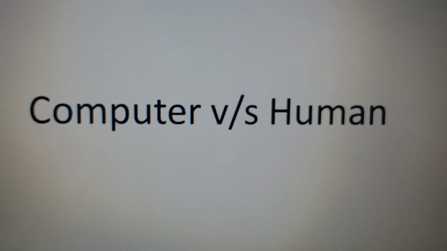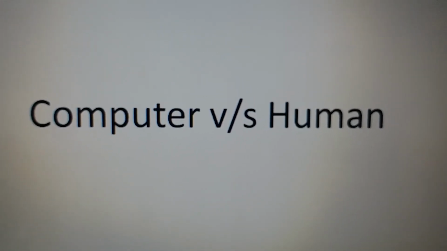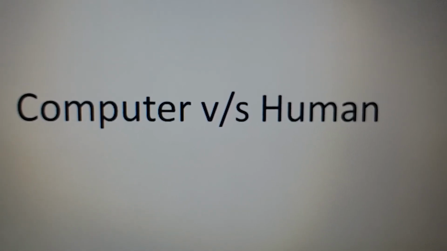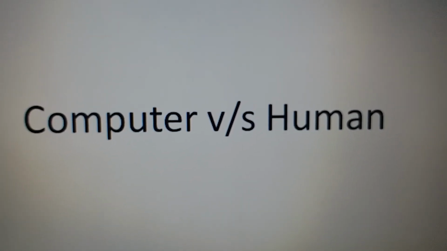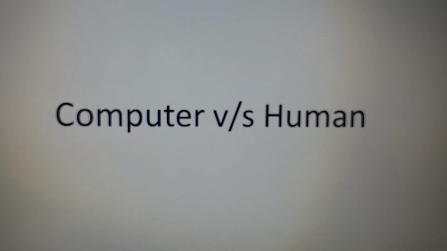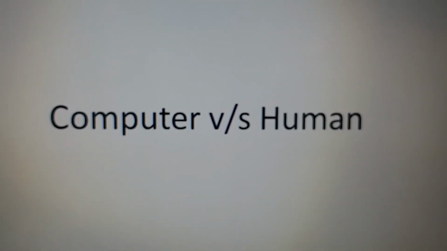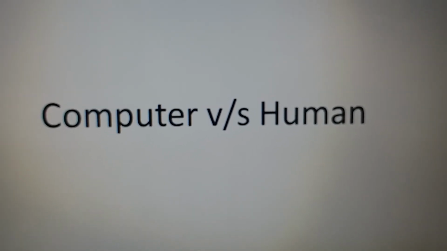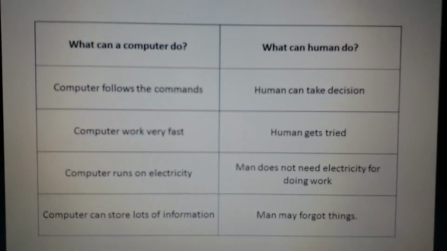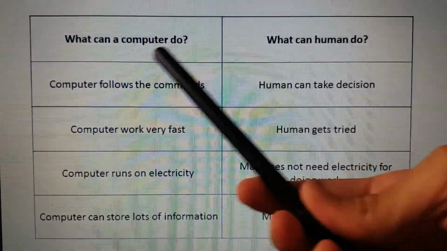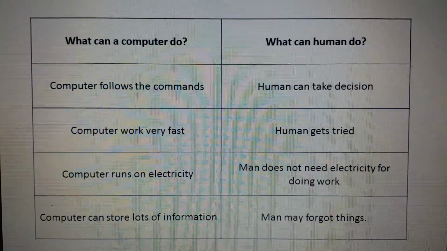So students, today we will learn about computer versus human. Means what computers do and what we human beings are doing. First of all, you all have to think about what computers are doing and what all human beings, men and women, are doing. Then after we will go further. Students, I have prepared one table showing what a computer can do and what a human can do.